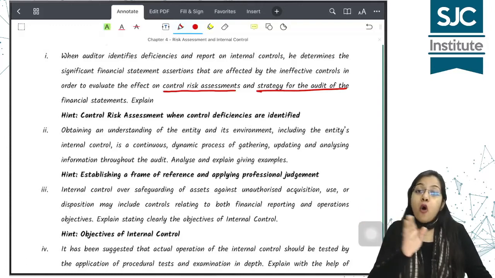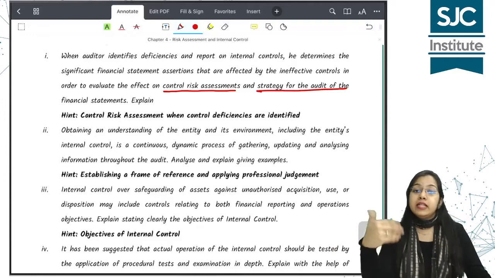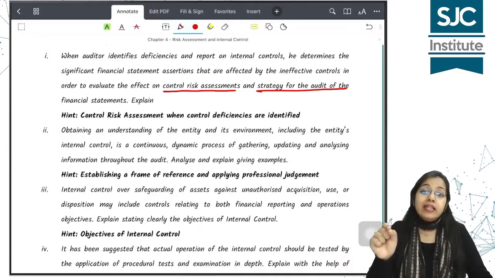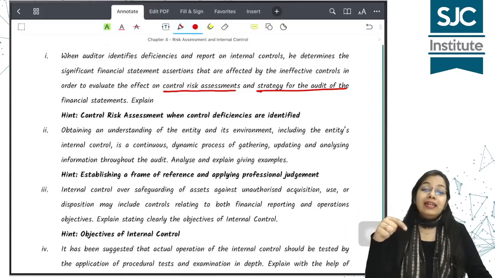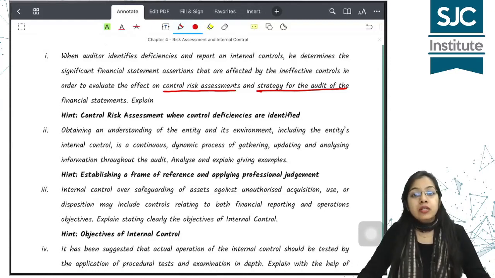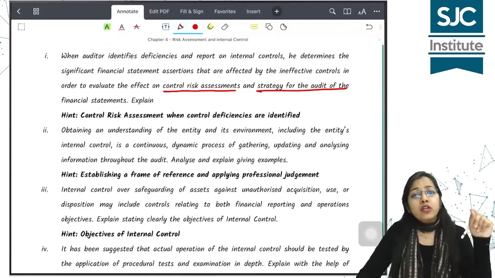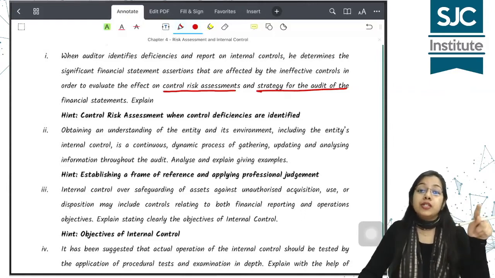Otherwise, if all controls relating to a particular assertion are ineffective, in that case of course not rely on controls. But even in that case, if there are any mitigating factors, if the auditor can test some compensating controls for that same assertion, in that case also the auditor may rely on controls if that particular control is only related to one assertion. But if it is affecting multiple assertions, in that case do not rely on controls.